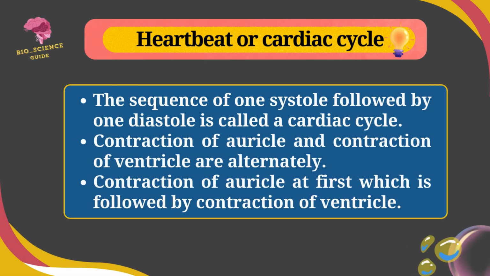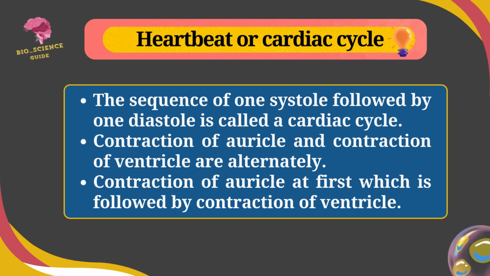The sequence of one normal systole which is followed by one diastole is called a cardiac cycle. In a cardiac cycle, the contraction of auricles and the contraction of ventricles occur alternately.